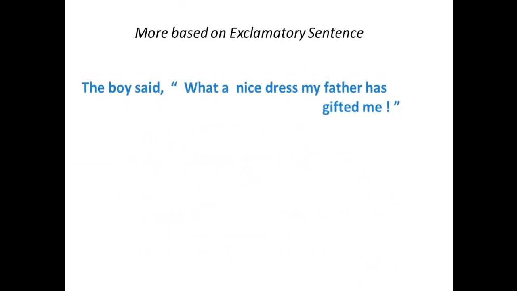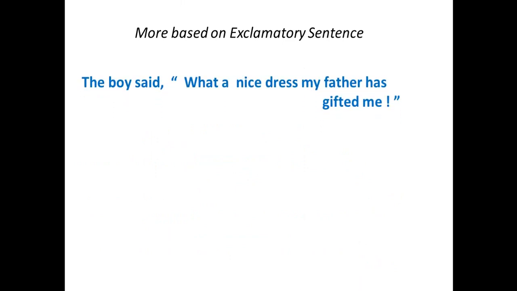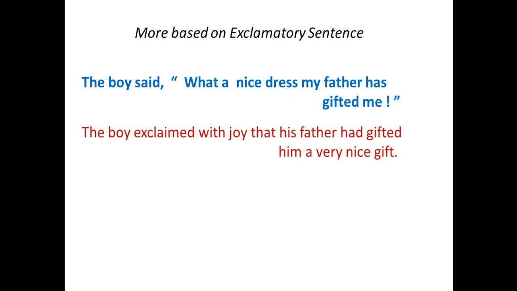Go ahead, and again we're going to look at some examples from exclamatory sentences, but these exclamatory sentences are not of the same type. That means the starting is completely different. In our previous ones, we have seen the exclamatory sentences started with the exclamatory words alas or hurrah, but this one is started with what? And look at the indirect one.